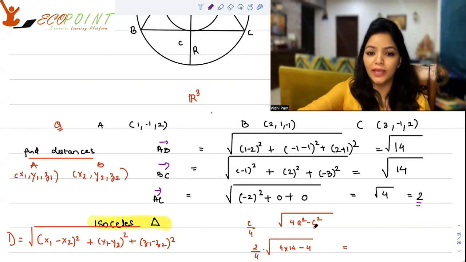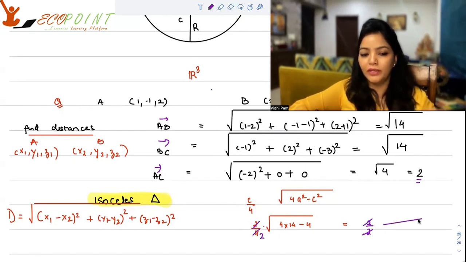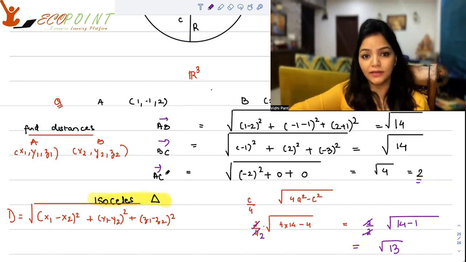Putting in the values, you will get c is 2. So 2 upon 4, square root of 4 into root 14 whole square, so 4 into 14. Root 14 square is 14, so 4 into 14 minus 4, that is 2 square. If you take root 4 common, you'll have 2 outside. So 2 upon 2 cancels. You will be left with the square root of 14 minus 1, that is root 13. And that should be the correct answer for this question.